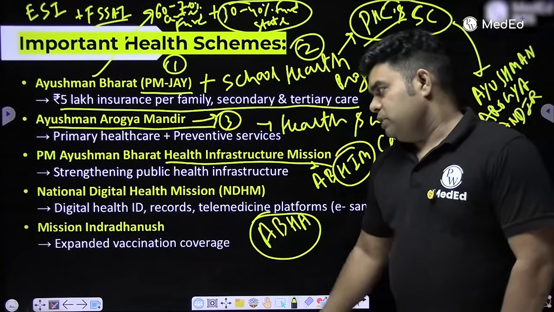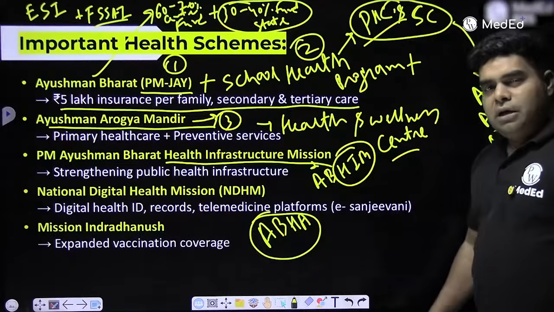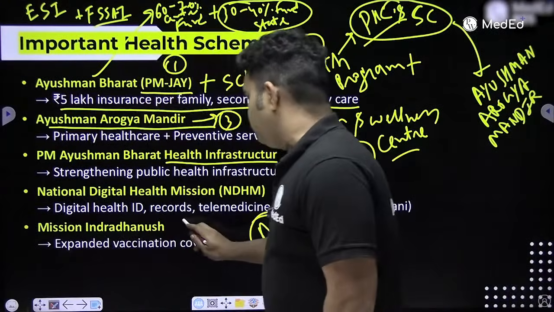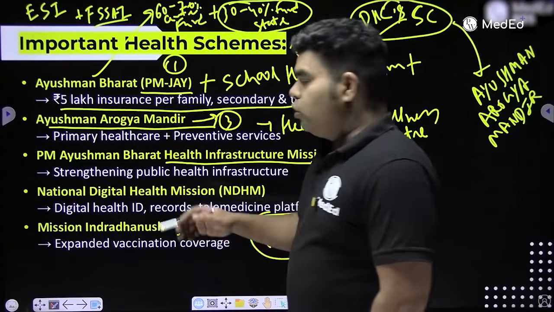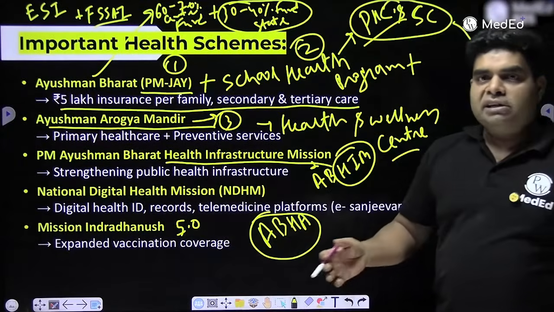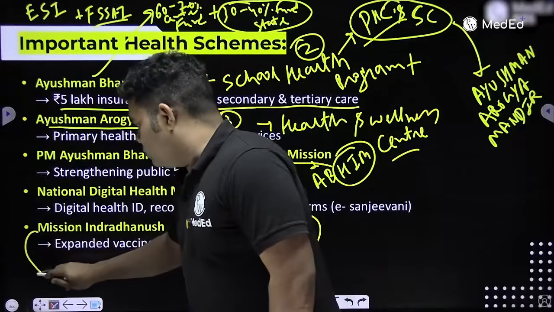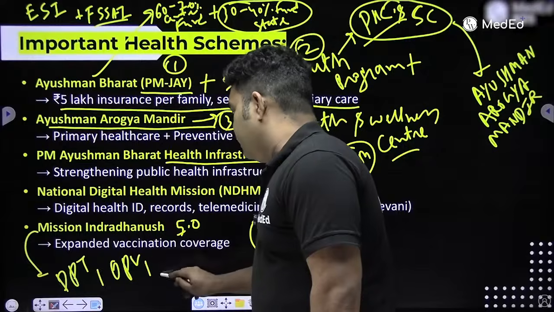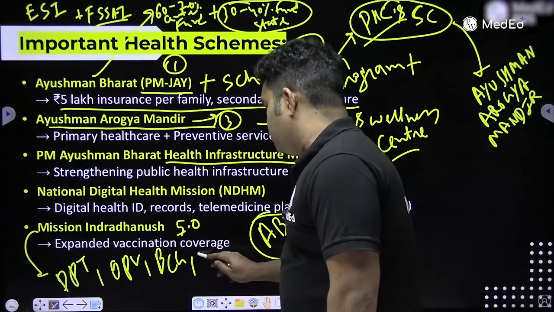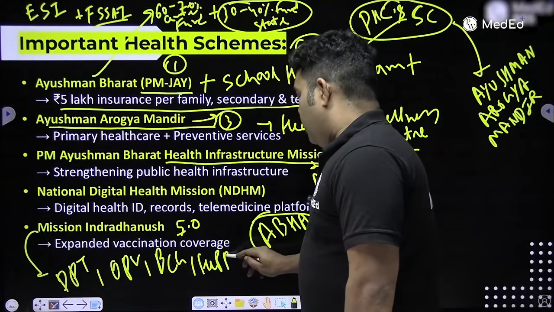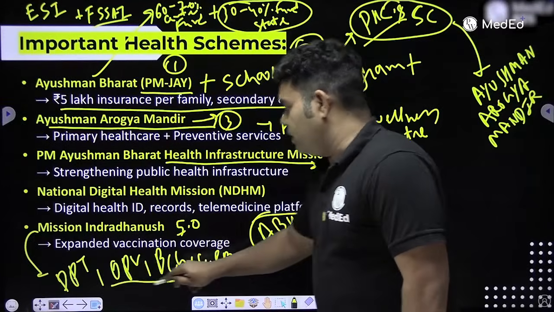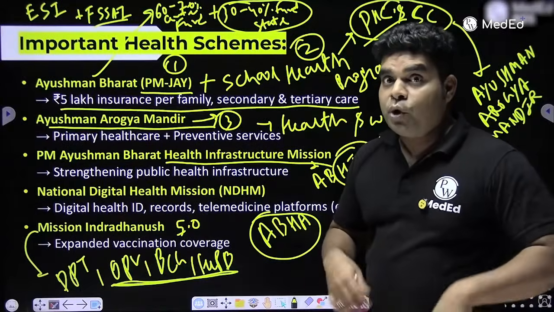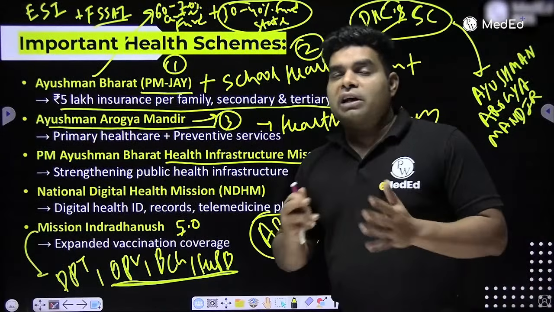And there is this Mission Indradhanush, which was an old program. Now it is Intensified Mission Indradhanush 5.0, which includes all the vaccines. Previously it was only for 7 vaccines. When Mission Indradhanush started, it was for diphtheria, pertussis, tetanus. Then the 3 vaccines given at birth: OPV, BCG, Hep B. And for these 3 vaccines which are given at birth, ASHA does not get paid. ASHA does not give the vaccine theoretically, but she gets paid for all the vaccination.